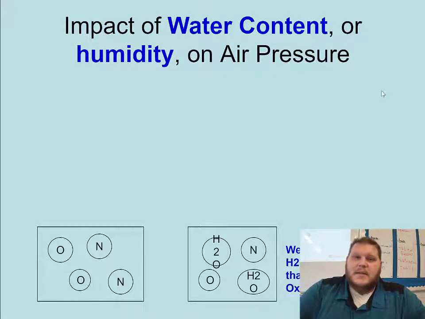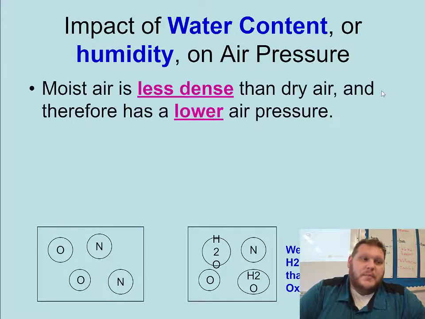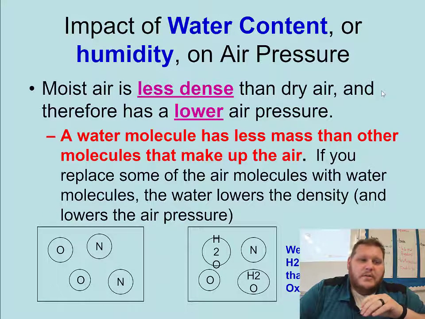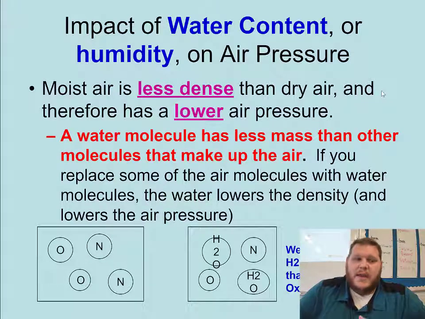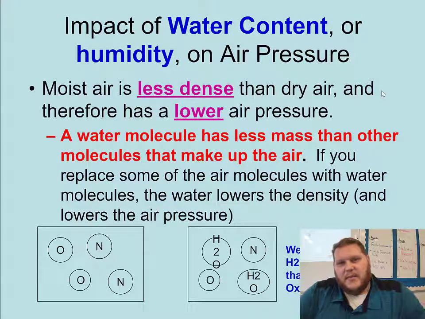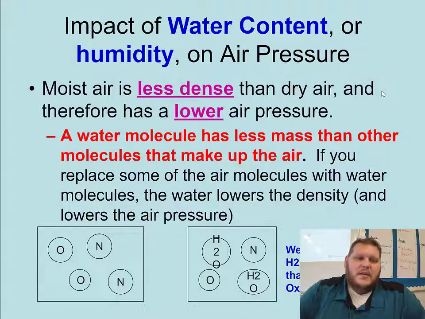Another thing that impacts the air pressure is the water content, which in weather terms is the humidity. That has a big impact on it, because we know that moist air is less dense than dry air, and therefore it has a lower air pressure. A water molecule has less mass than the molecules that make up that air. If you replace some of those molecules with water molecules, the water lowers the density of that air, and therefore lowers the air pressure.